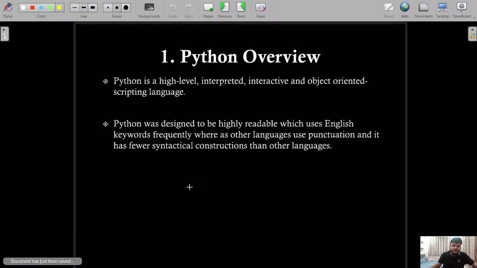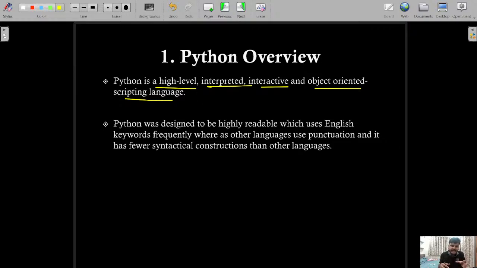Now, just working on the overview. You know that Python is a high level interpreted, interactive and object oriented scripting language. Python is a high level language because it is very close to humans.